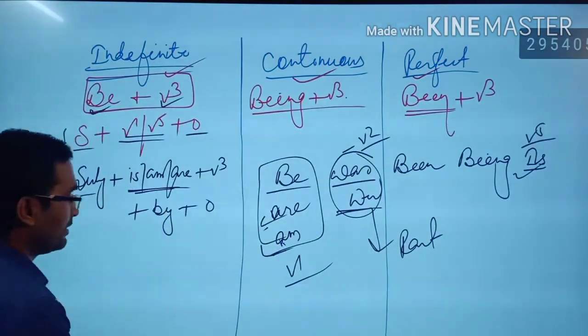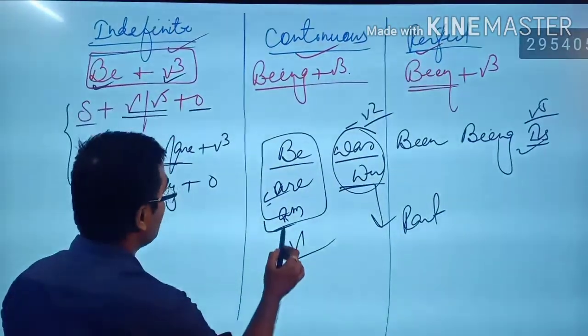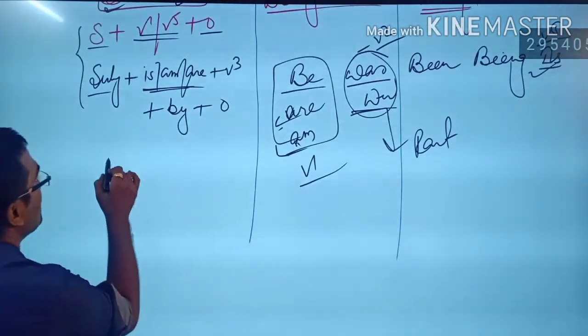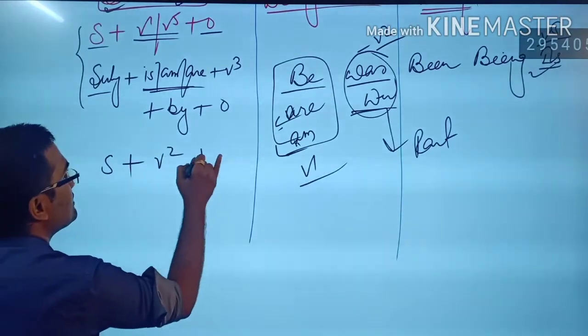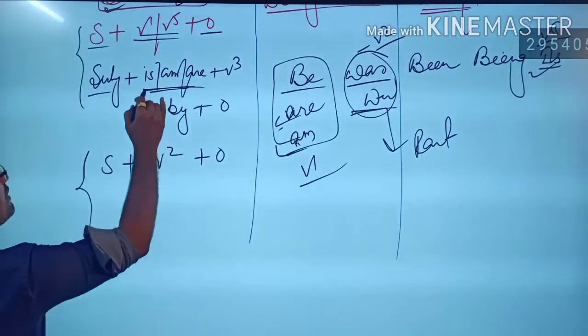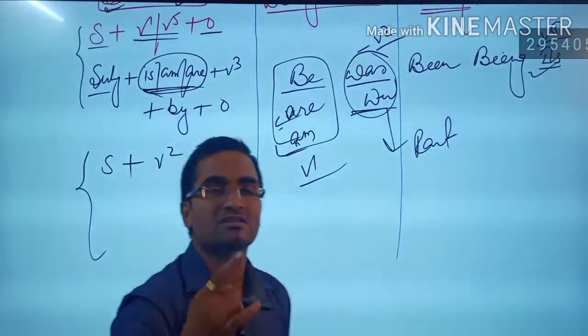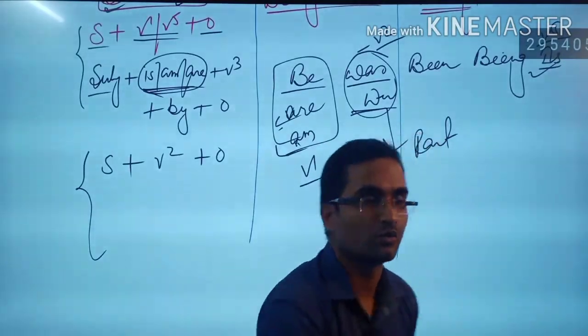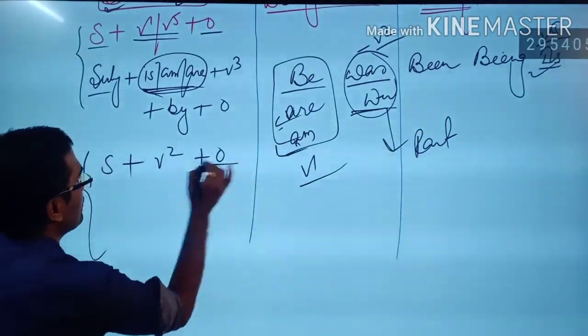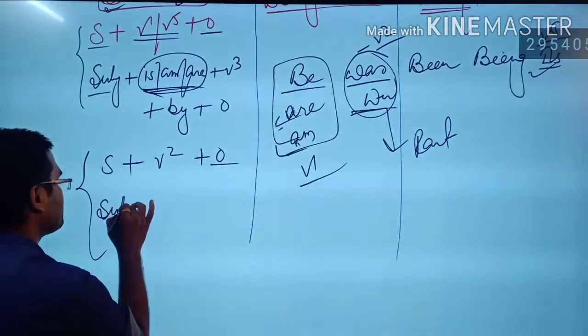Right? And if you want to have a glance at past indefinite, how do you write it? You write in the same manner and just convert it. Now we are talking about the past indefinite, so we use was, were, right? Take that from here.